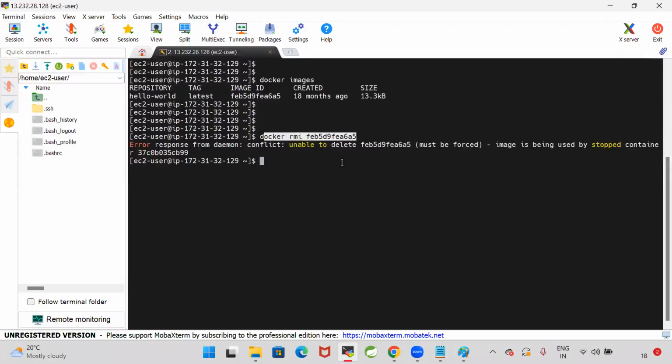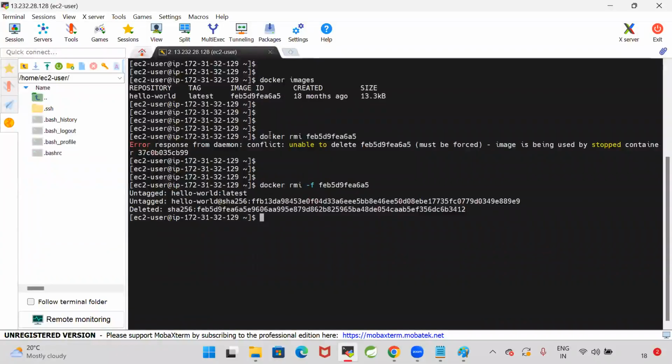When I'm using docker rmi, it is saying that one container was created, that container executed and stopped, and that container is referring to this image. So directly you cannot remove that image. Still, if you want to do that deletion, then we need to go for force delete, -f. When I go for docker rmi with the image ID, it says this image is being used by a stopped container. So forcefully, I want to delete the image. To delete the image forcefully, we go for docker rmi -f, where -f is nothing but force, and the image ID.